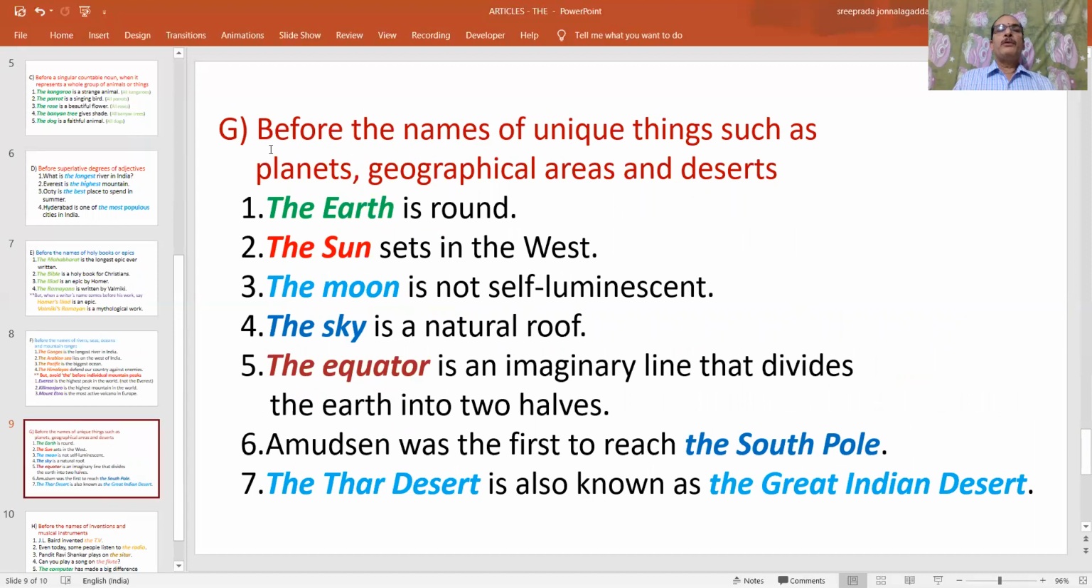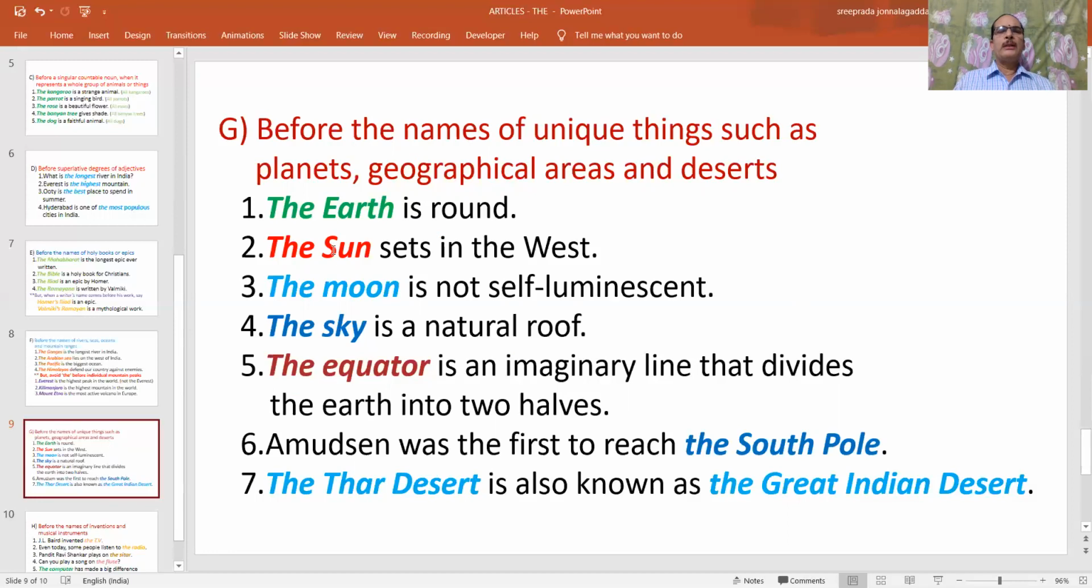Next point. Before the names of unique things such as planets, geographical areas, and deserts. What is this point actually? Before the names of unique things such as planets, geographical areas, and deserts. For example, the earth is round. So the earth, we have only one earth, not more than one. A unique thing. Moreover, it is a planet. That's why the earth we should say. The sun, it is also one, a unique thing.